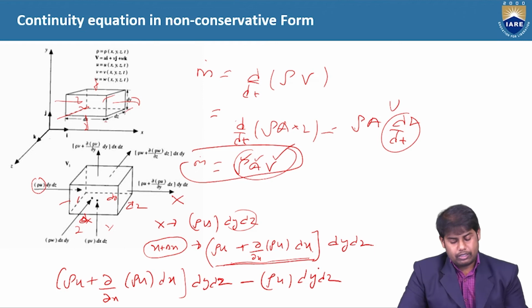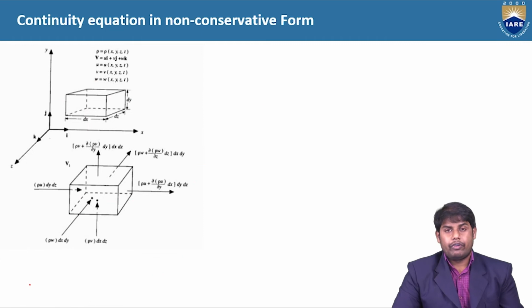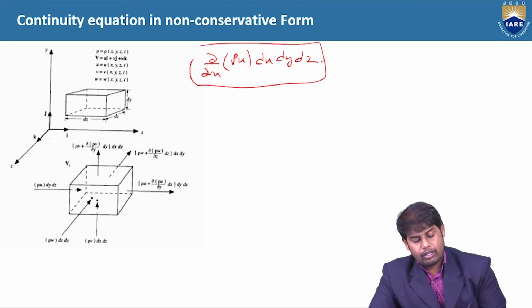Here this term and this term get cancelled. So the remaining term we have is dou by dou x of rho u into dx dy dz. This is coming along the x-axis.